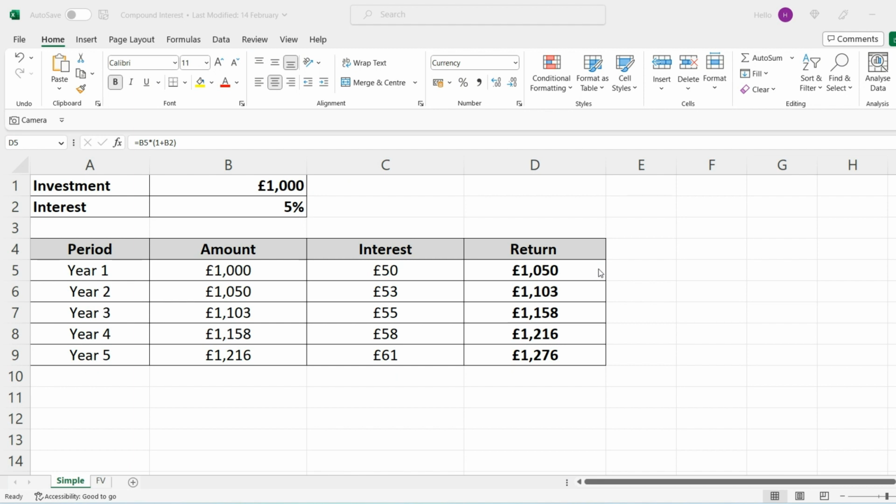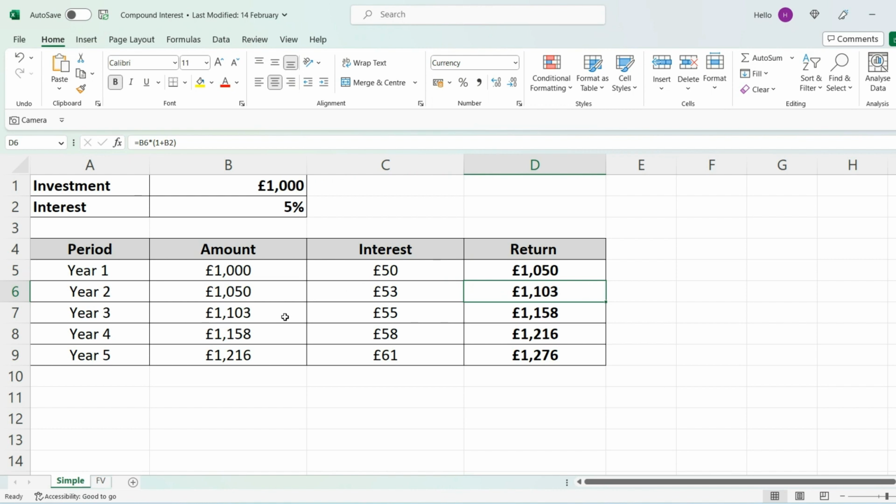Now, this is where the power of compounding comes into play. Your starting position in year two is no longer 1,000, it's actually 1,050. And you will earn 5% on this figure, which will give you £53. So your final position in year two will be just over £1,100.